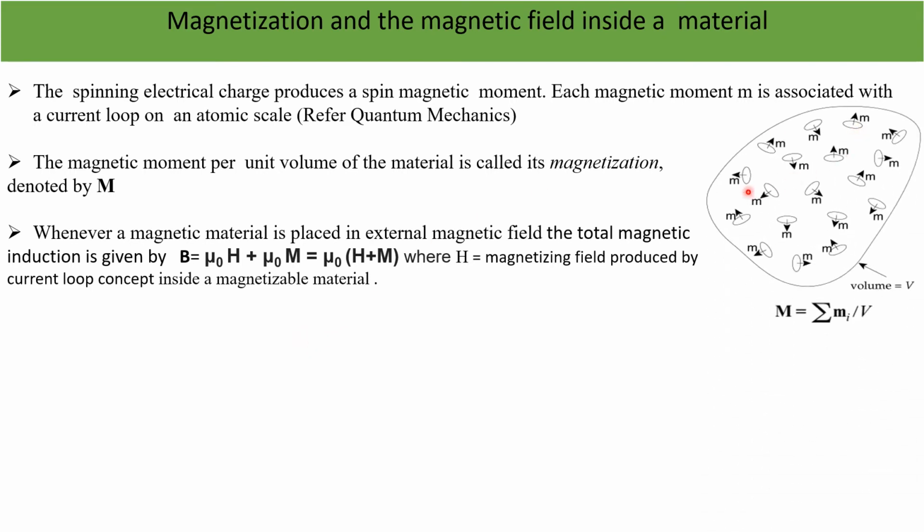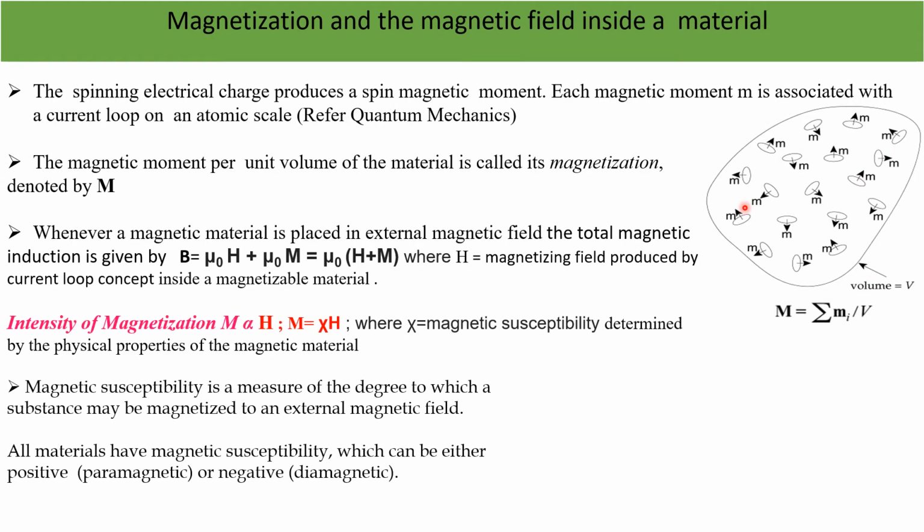So you can see there is an infinite number of atomic-scale magnetic moments, each one having value M. If we sum them and divide by the volume, we get the total magnetization, that is, the total sum of the magnetic moments divided by the unit volume. So this is a pictorial depiction of the magnetic moment.